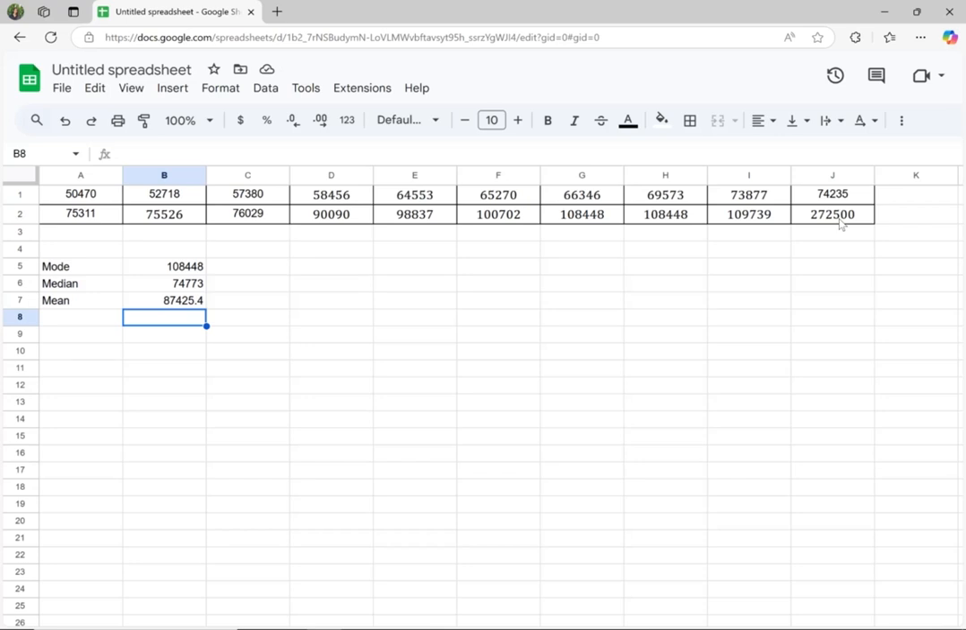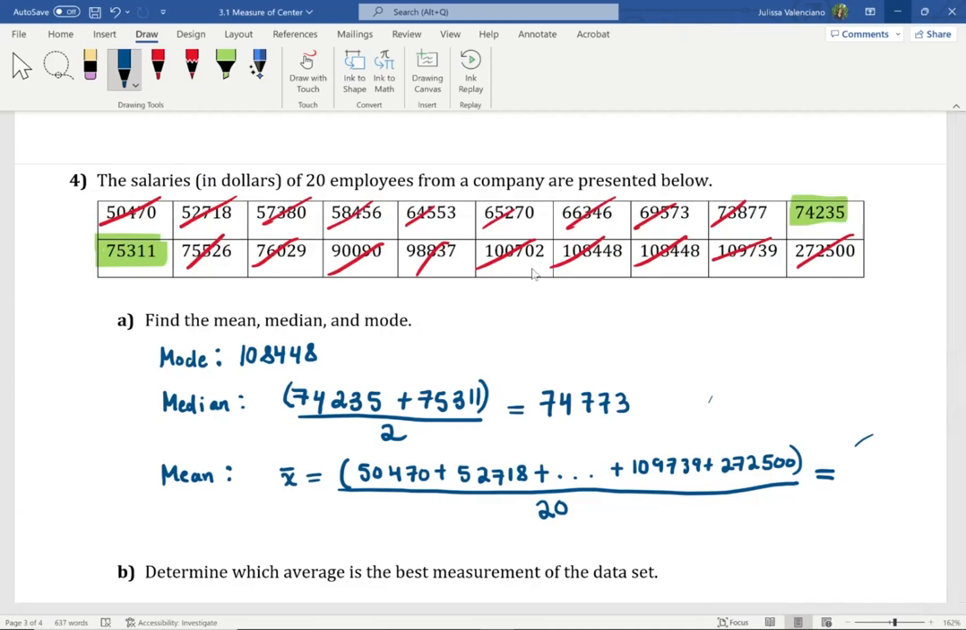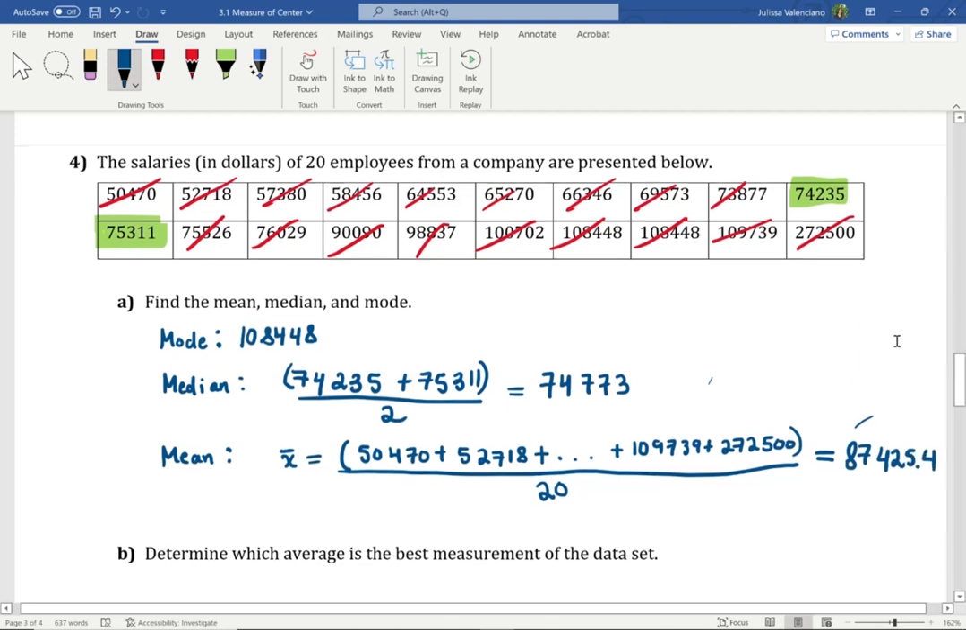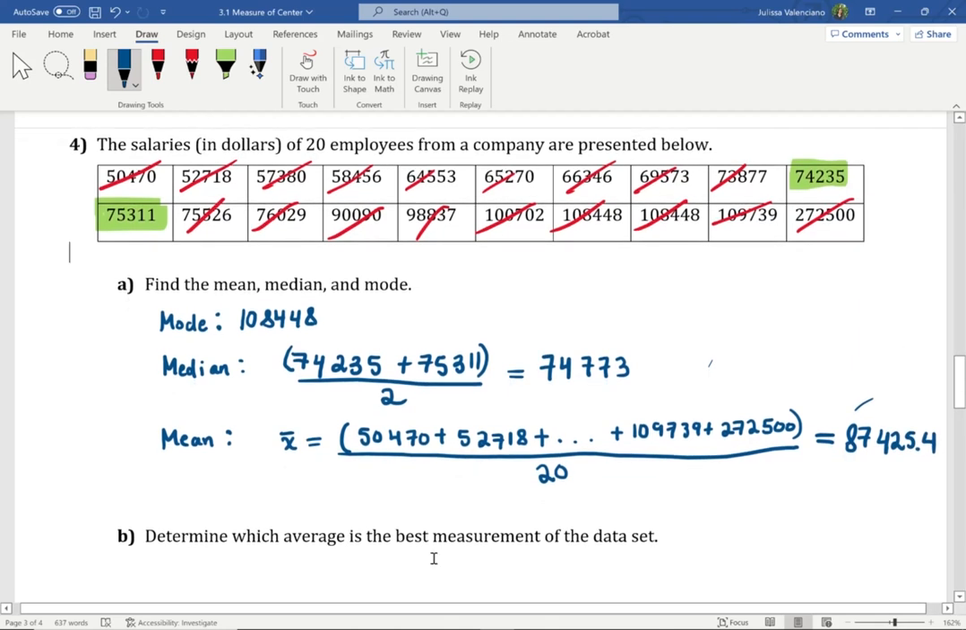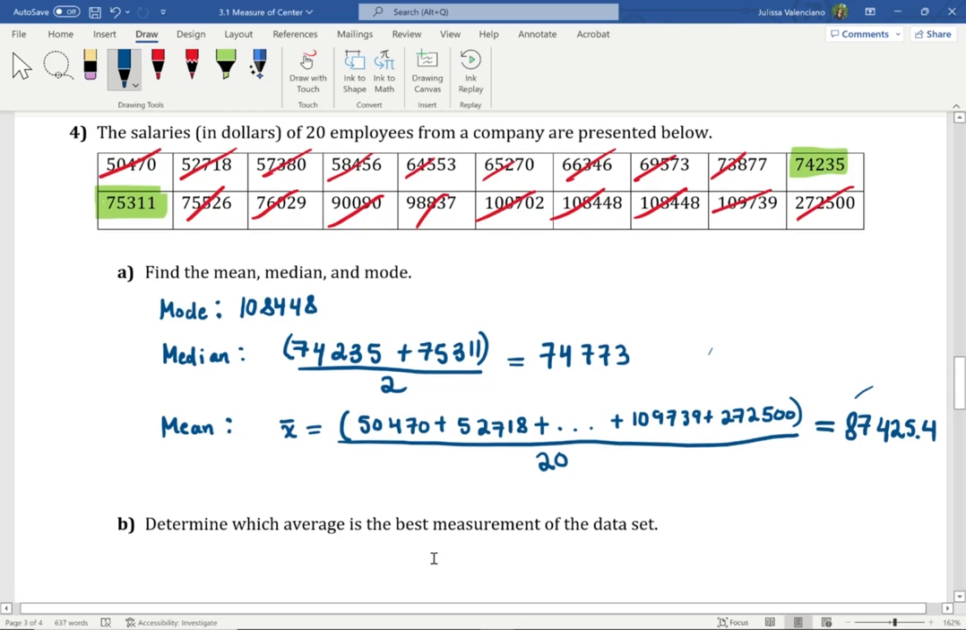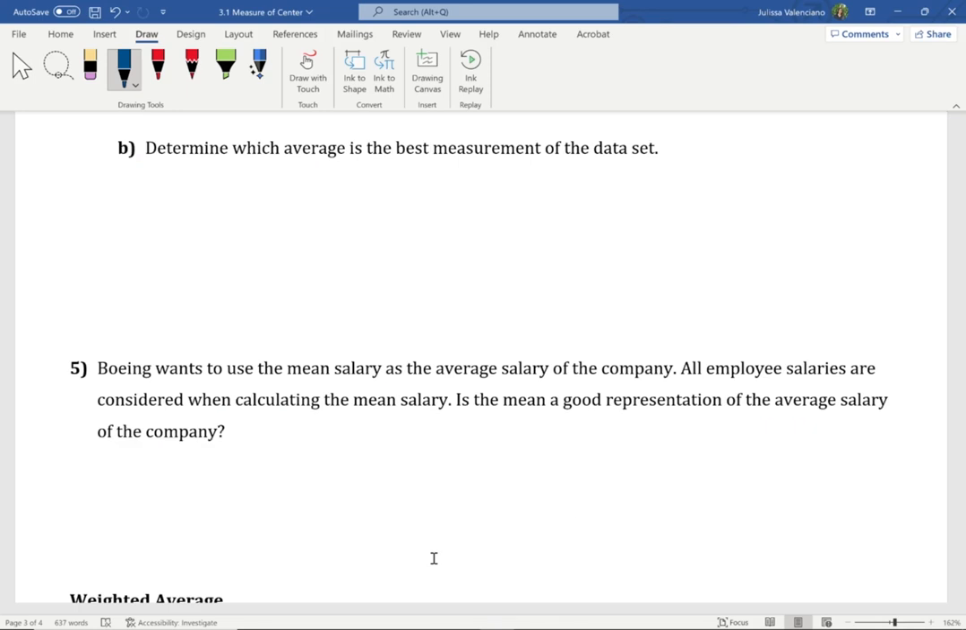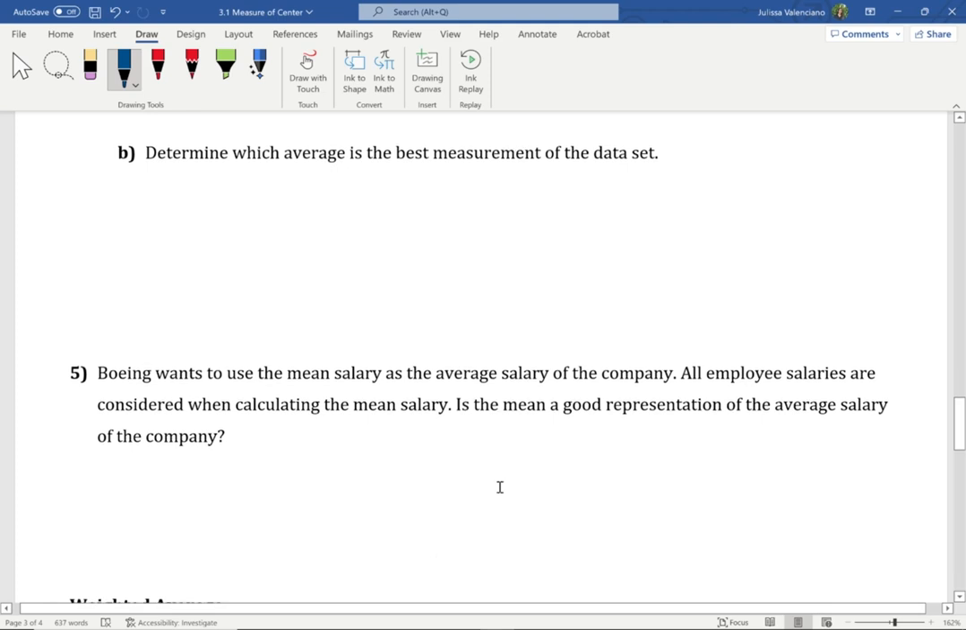This is our mean. Coming back to our notes, we're just going to go ahead and write the value of X bar. The value of X bar is 87,425.4. Here's a question for you. Determine which average is the best measurement of the data set. You should be asking yourself, do I have any outliers? In example number 5, you're being asked if the mean is going to be a good representation of the average salary for a company. Go ahead and consider those two examples on your own.